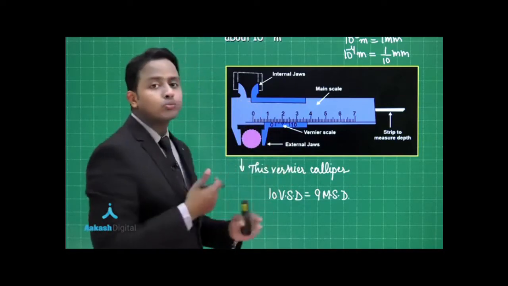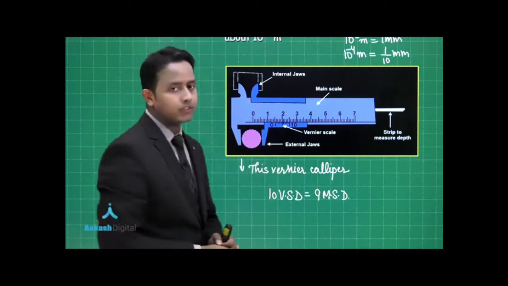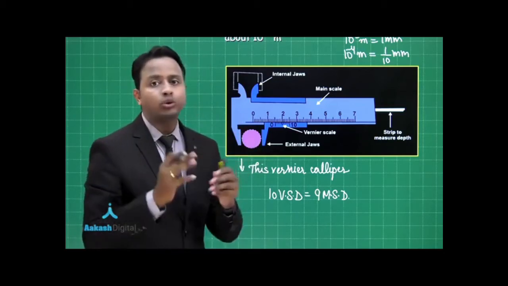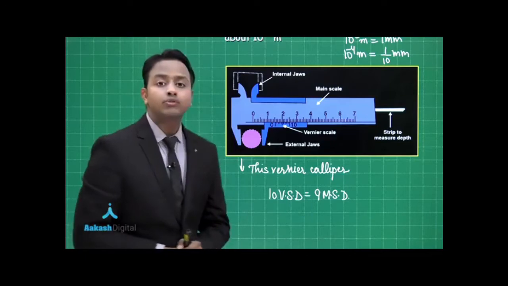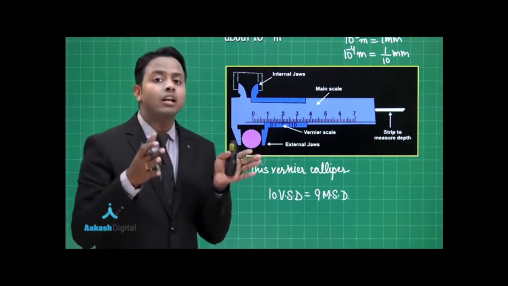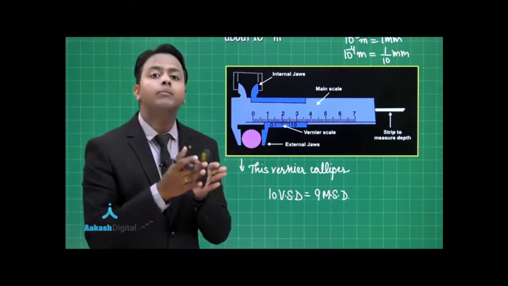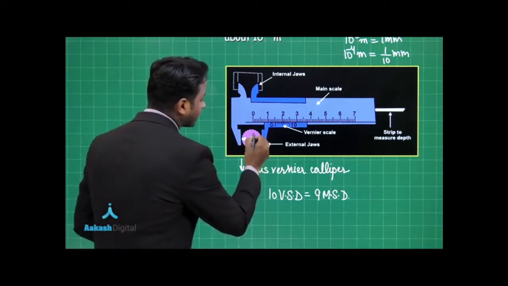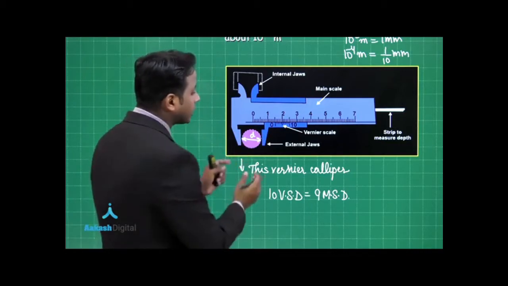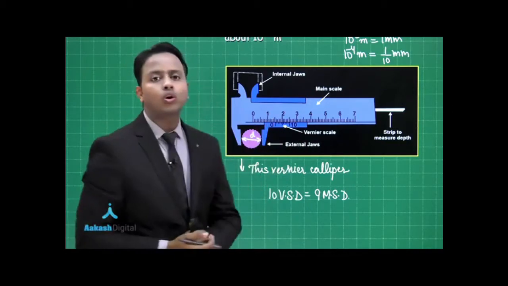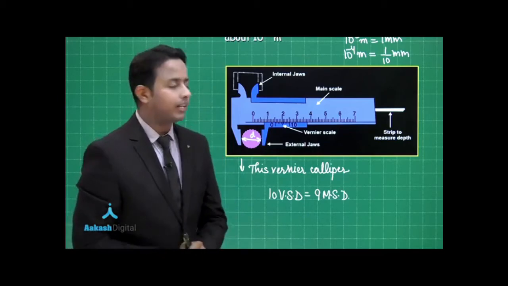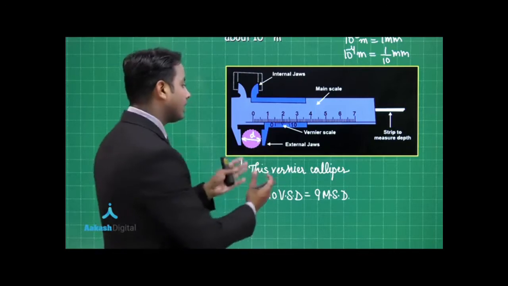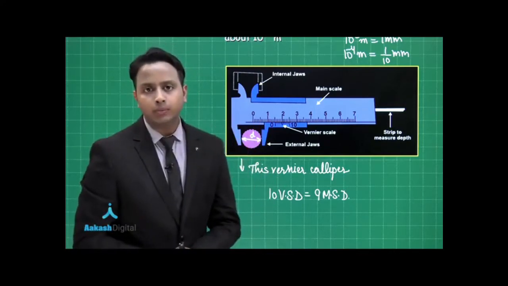Now how to proceed or how to utilize this kind of scale? Now this vernier scale can be utilized in 3 manners. The first manner is when you want to find out the external length or the external diameter of an object. For example, here I have taken a ball which is having a certain diameter d and that is being placed between 2 external jaws of the vernier caliper. And yes, how to proceed and how to measure the unit I am going to tell you, but this is one of the methods in which vernier caliper can be used.